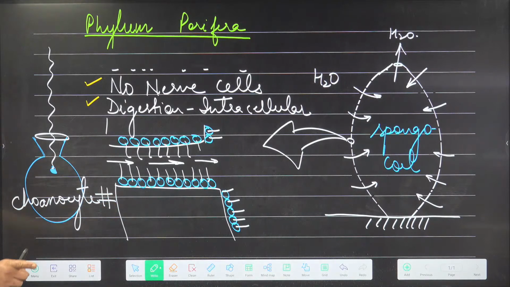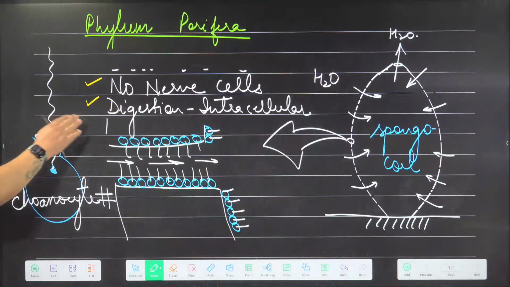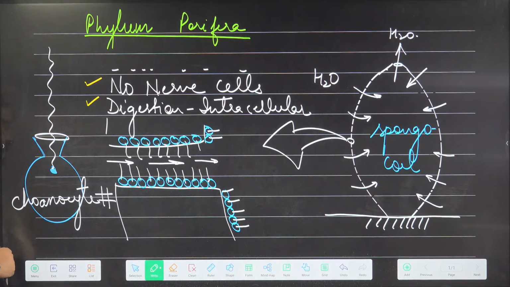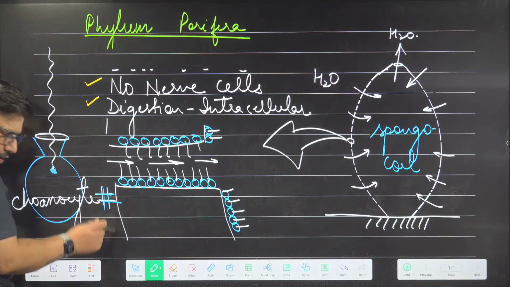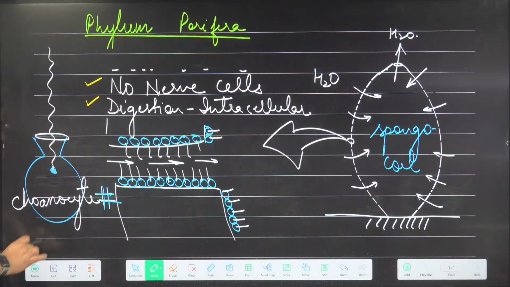I am putting a hashtag here. A hashtag means this feature is only present in this phylum. It is an exclusive feature. If you find this feature in any animal, it can never be any other than sponge. It cannot be any other than a member of phylum Porifera. You understand? So that's why I'm putting a hashtag. I'm using it for special, exclusive features, like choanocytes.